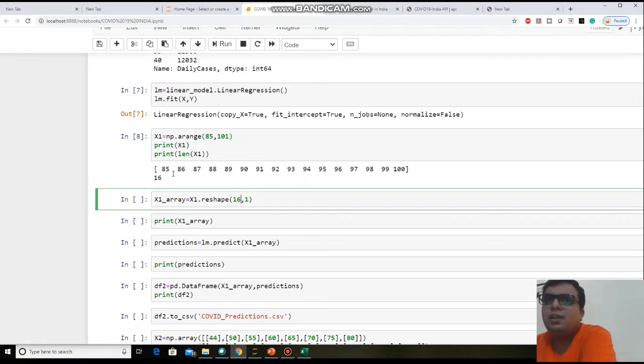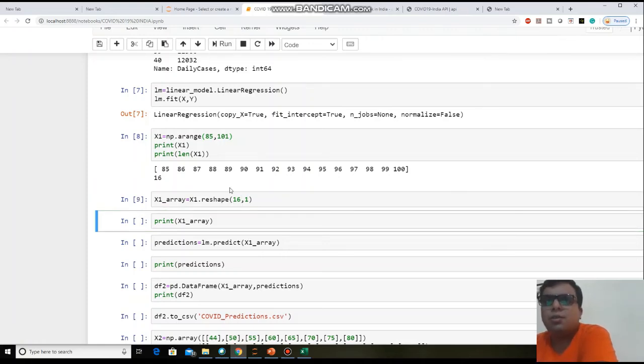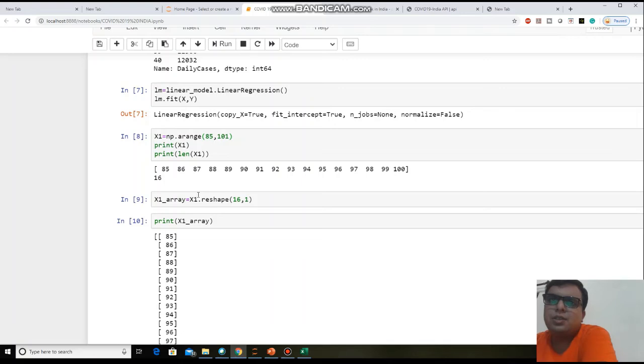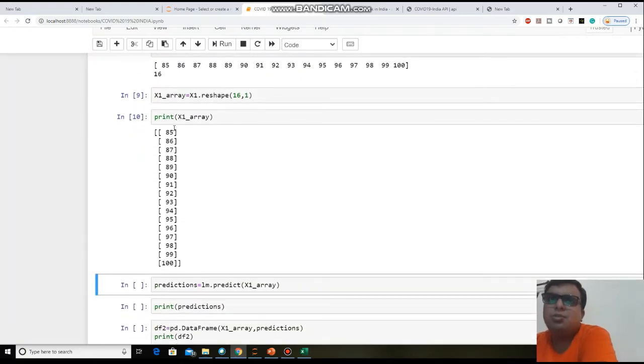It will create 16 rows of these numbers and one column, each row containing one data point. Just run this. If you want to see, see this: you created this two-dimensional array from 85 to 100.